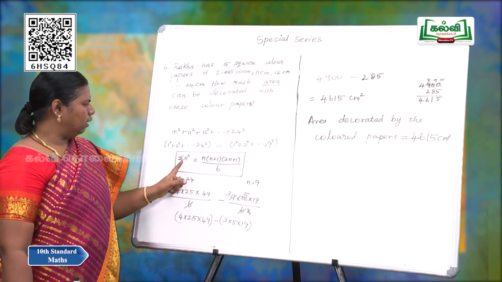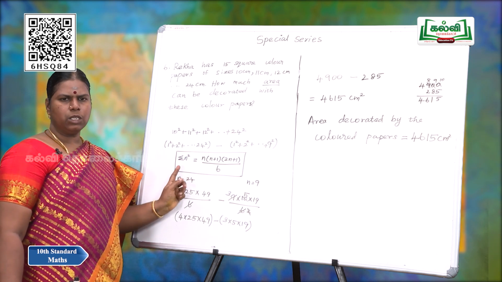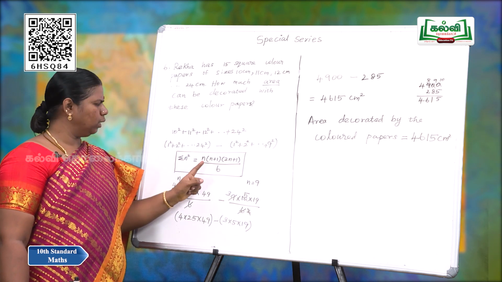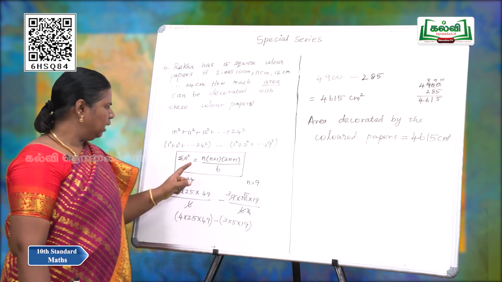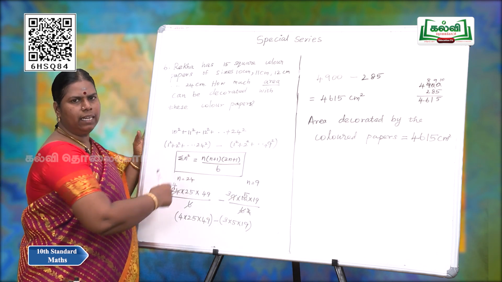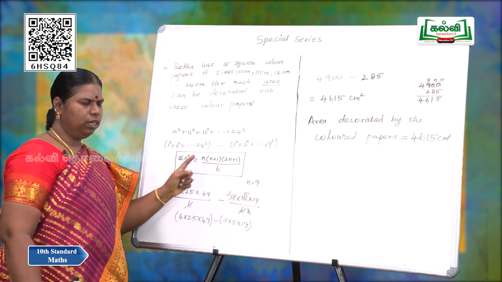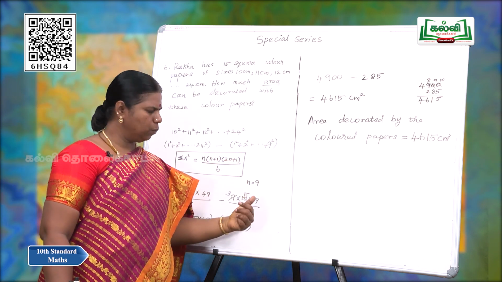So we have the formula sigma n square is equal to n into (n plus 1) into (2n plus 1) by 6. In the first bracket n is equal to 24, in the second bracket n is equal to 9.